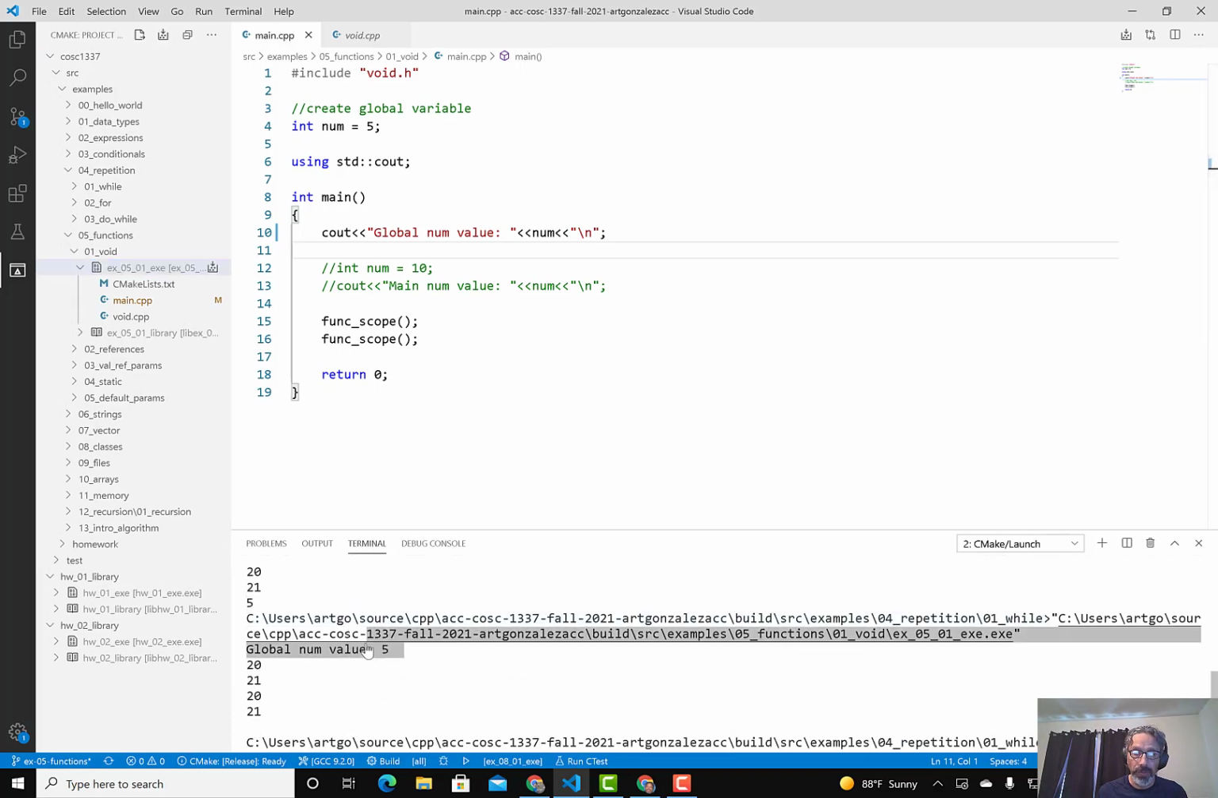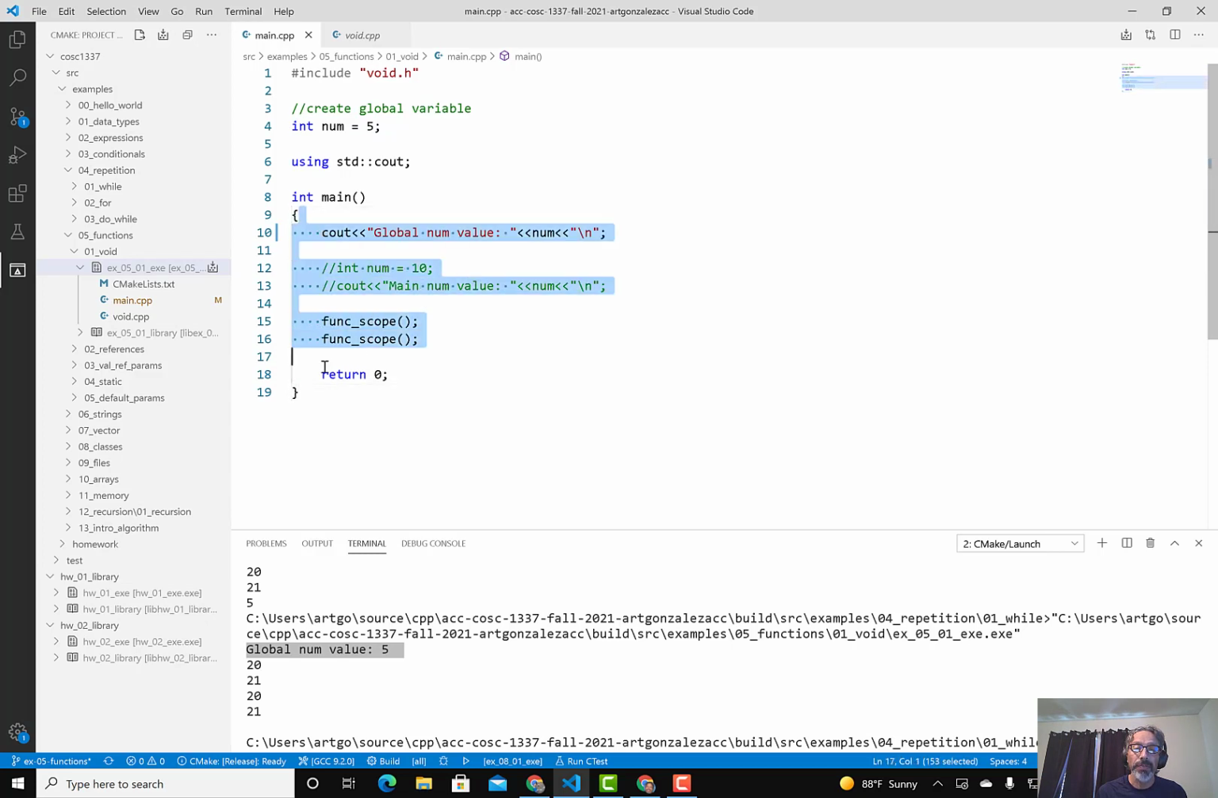So notice the program ran and it's displaying global num value is 5. Thus it's reading this variable right here. So how does it look for num? Well, it looks for num in the main scope. There's no num. So then it goes ahead and goes to the global scope up here to see if we declared num, and we did, and we gave it a value. So then it displays the value 5.